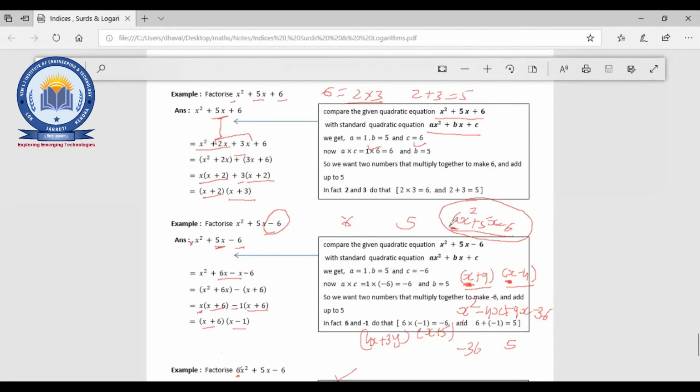Here you want 6x², and here you only get x², so this is the wrong one. That means here there is 6x², so with x some coefficient will compulsorily be there. Did you understand, Deepesh?